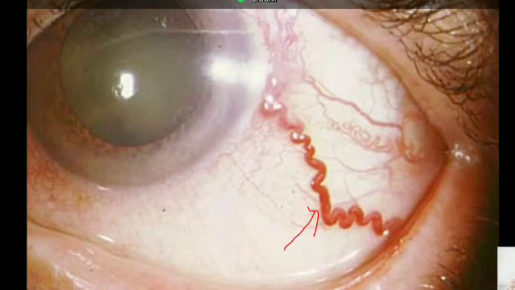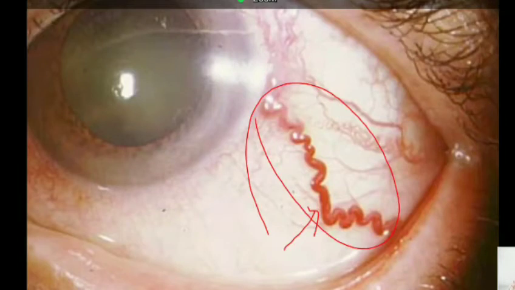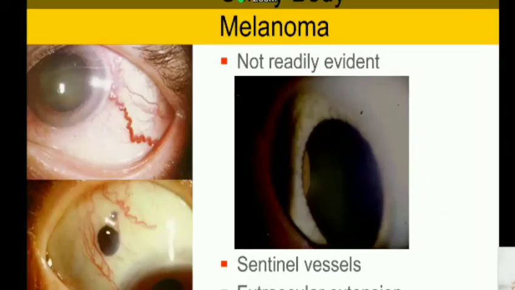So this is the most important indicator. If you find a dilated large episcleral blood vessel, that is an indicator of a ciliary body tumor unless proven otherwise. Now this patient has a tumor which was just seen on a routine evaluation. He did not have any signs of melanoma, but when he was asked to look on an extreme side and the slit lamp was focused, you were able to find a solid lesion which is peeking behind the iris.